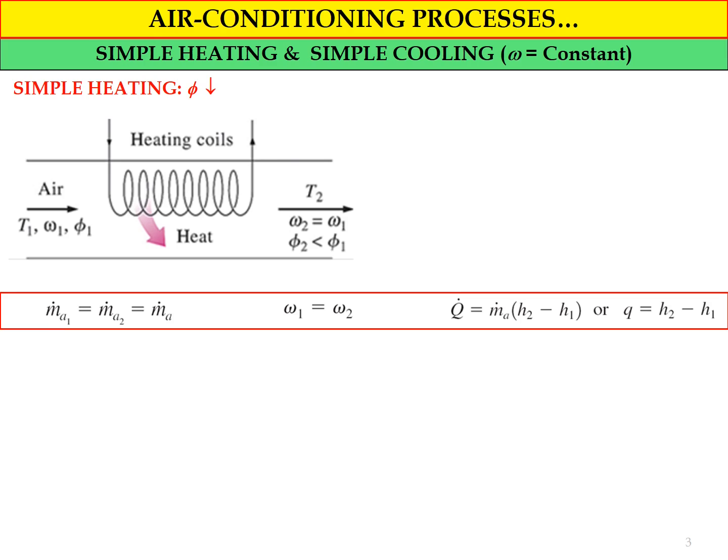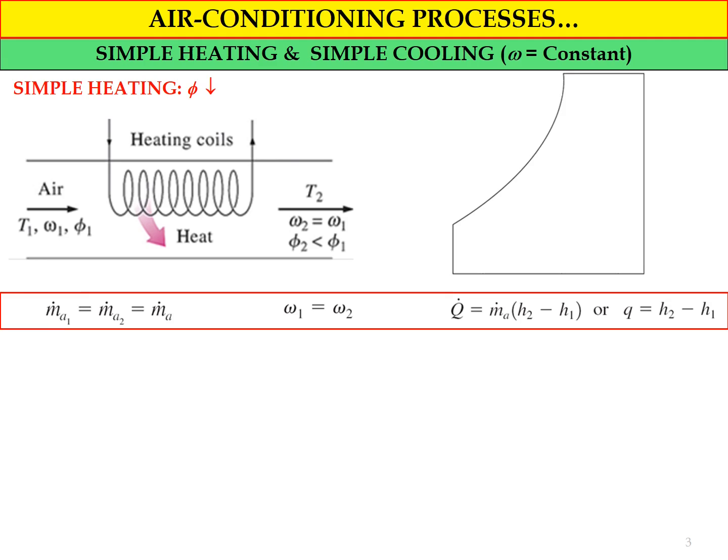So at the end, we get the heat transfer to the air: Q dot equals MA dot multiplied by H2 minus H1, the difference between the enthalpy at the outlet and the enthalpy at the inlet of the air ducting system. Or we can write it in kilojoules per kg: small q equals H2 minus H1.